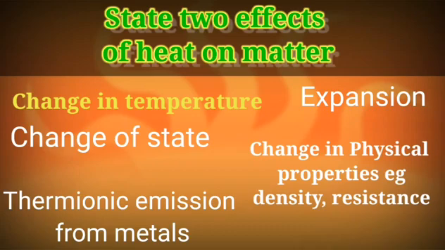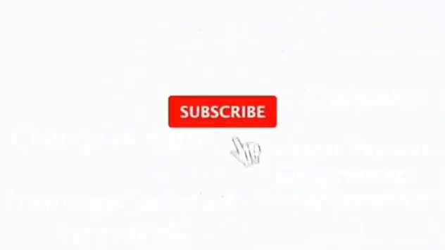Now, change in physical property, e.g., we have density, resistance, and so on. Now, density: when the temperature of a body increases, that is when you heat up a body, the density decreases, but the resistance increases. Please take note of that. Then we have thermionic emission in the case of metals, and so on.